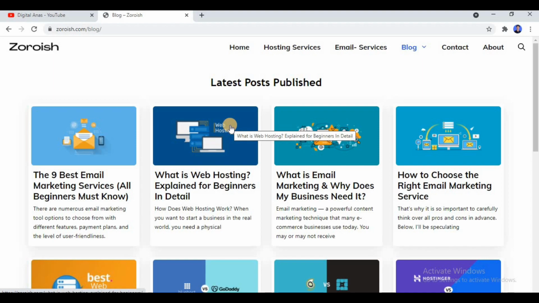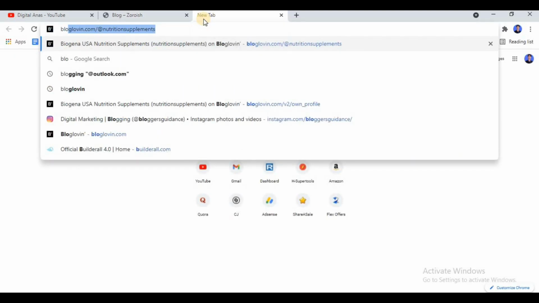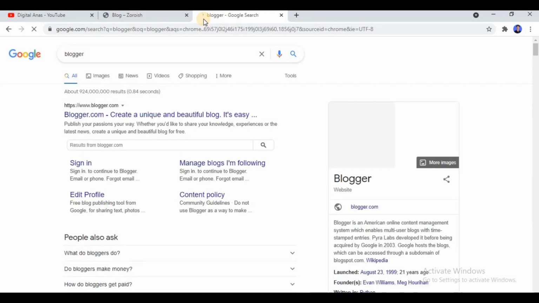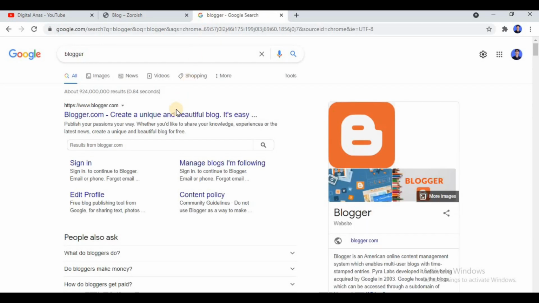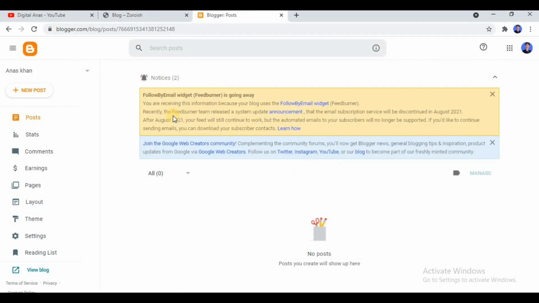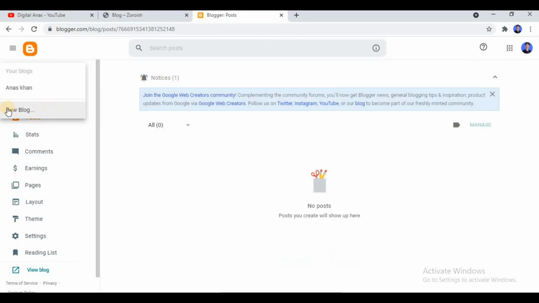Now let me tell you that if you don't have the budget to make a WordPress website and purchase hosting, then what you can do is simply build a website on Blogger. Suppose if I search over here, Blogger is basically a platform by Google. It is absolutely good. I have started with this platform, and it is providing you free hosting also. So all you can do is simply create a blog. First of all, you have to create a new blog, and then you have to put posts. You have to put blog posts, and you can install a free theme, or a custom free theme, if you want.